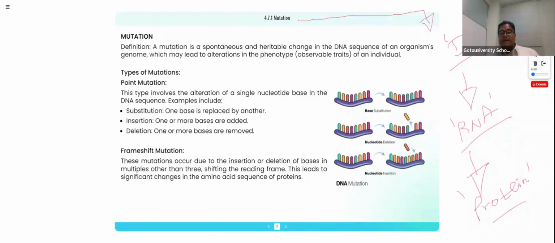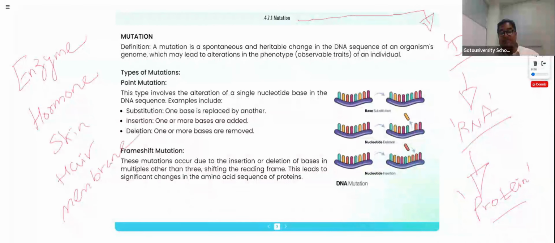This protein is responsible for making the enzymes. This protein is responsible for making the hormones. This protein is responsible for making the skin. This protein is responsible for making the hair. This protein is responsible for making the cell membrane. So many issues are arising because of the change in the protein, change in the RNA, change in the DNA, because of the mutation impact, right?